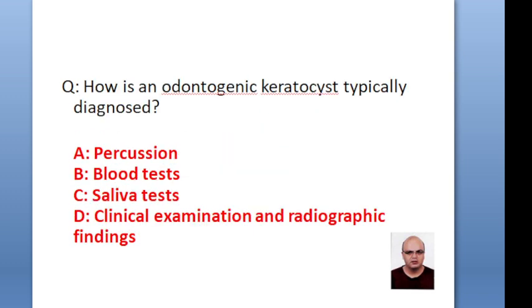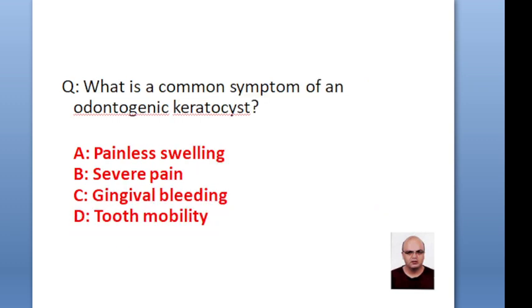How is an odontogenic keratocyst typically diagnosed? Percussion, blood tests, saliva tests, clinical examination and radiographic findings. The correct option is clinical examination and radiographic findings. Common symptom of an odontogenic keratocyst: painless swelling, severe pain, gingival bleeding, tooth mobility. The correct option is painless swelling.